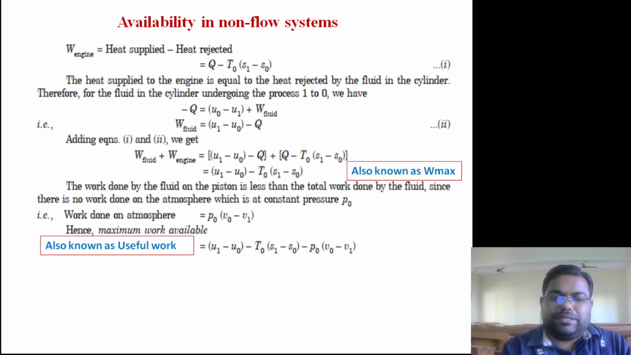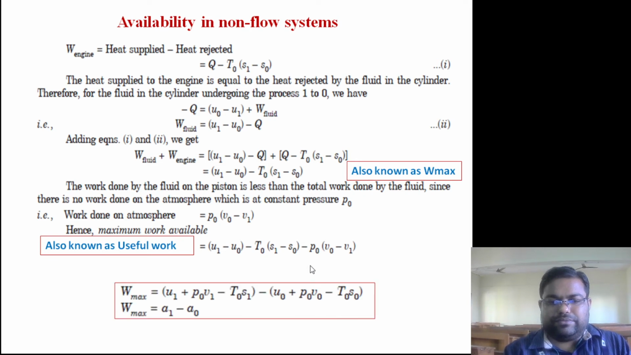So the useful work, or you can say the maximum work obtainable, is, if we subtract this work which has been done against the atmosphere from this equation of maximum work, we can get the useful work. So useful work is given by U1 minus U naught minus T naught (S1 minus S naught) minus P naught (V naught minus V1). All right. So this is known as the useful work from this non-flow process. So if you rearrange the terms, again you can write in two brackets: (U1 plus P naught V1 minus T naught S1) in one bracket, minus (U naught plus P naught V naught minus T naught S naught).